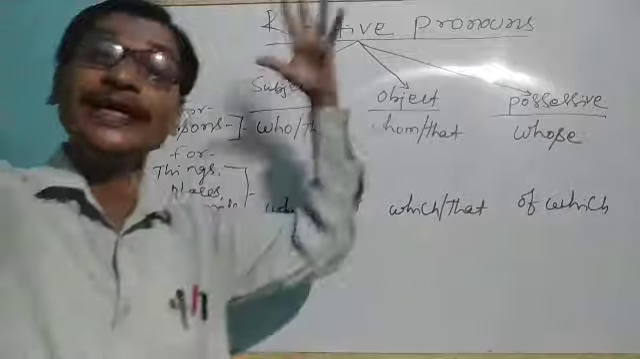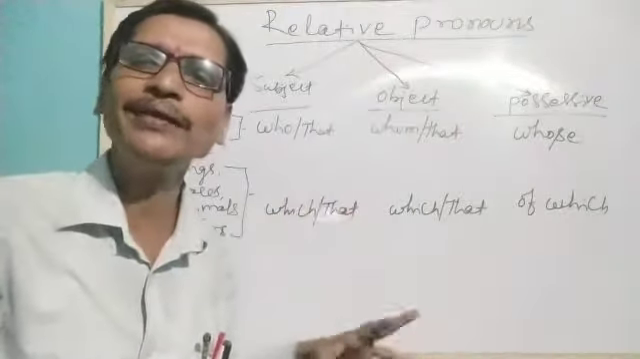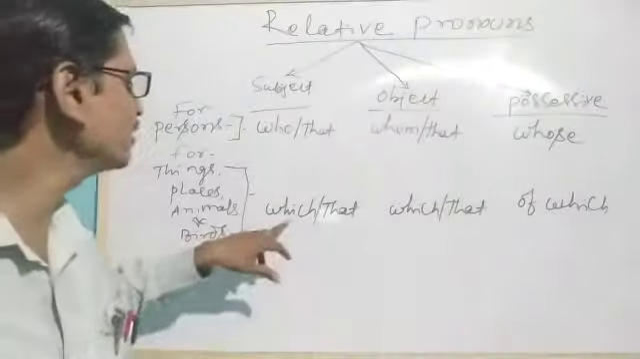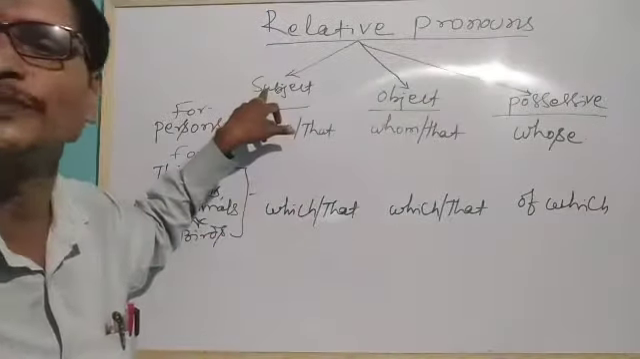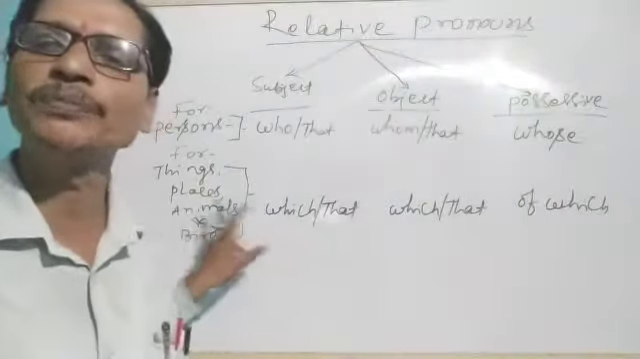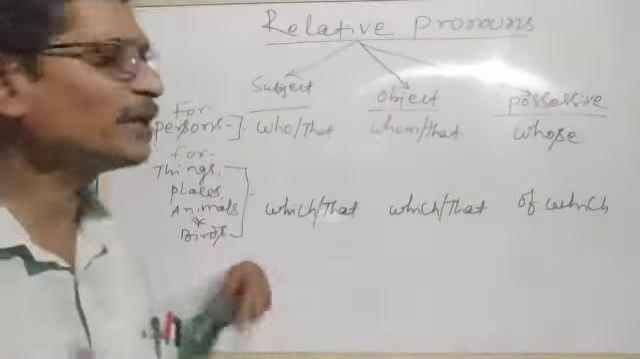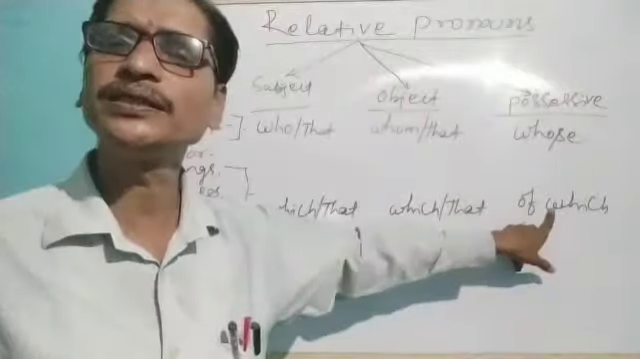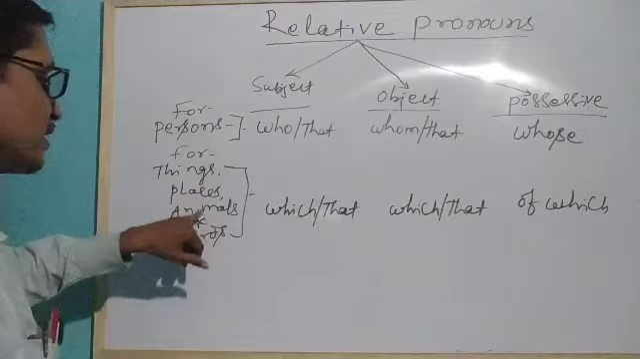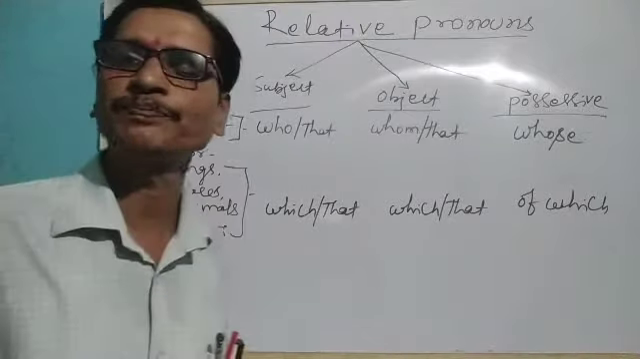Similarly, for things, places, animals, and by animals I mean not the big animals, those small animals, and birds, we can use which and that as a subject. Similarly, for them we can use which and that as an object. And we can use of which as possessive for these things, places, animals, and birds.